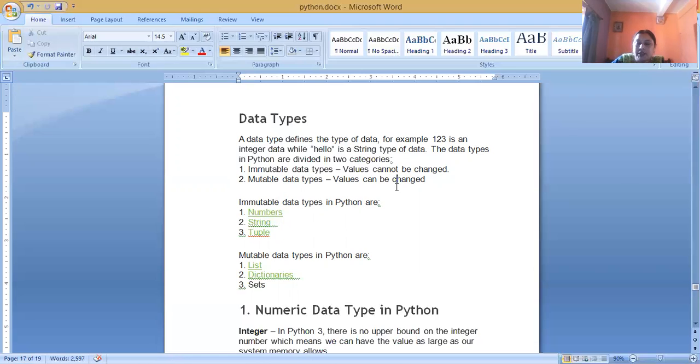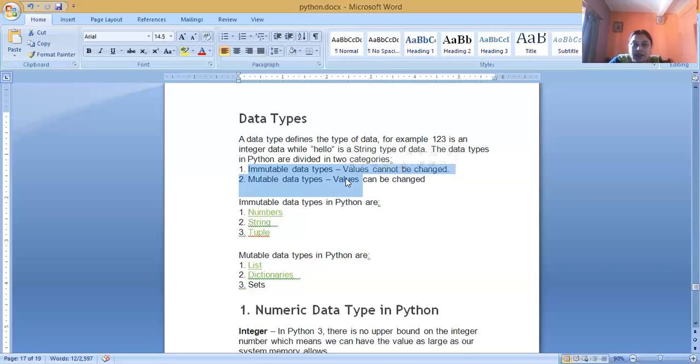All the data types are divided into two classifications, that is immutable data types and mutable data types. Immutable data type means the value cannot be changed, and mutable data type means the value can be changed.